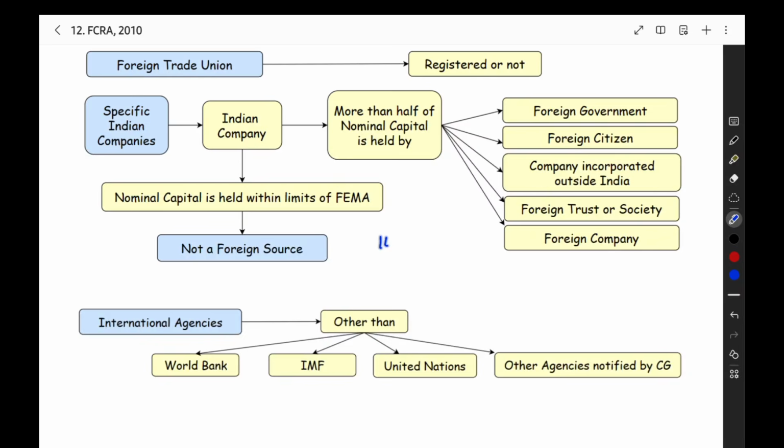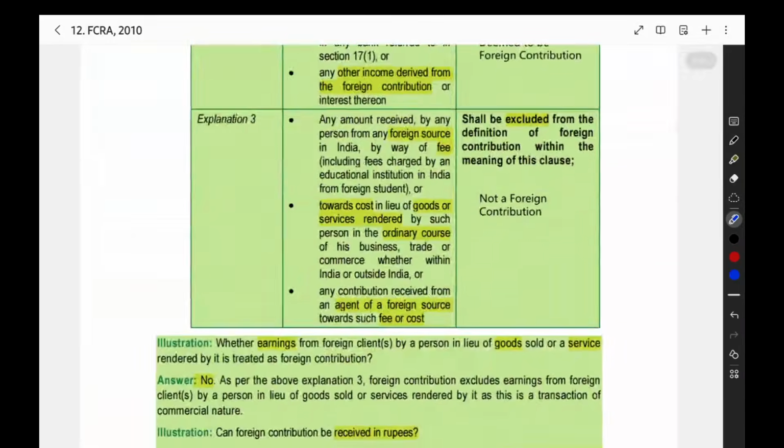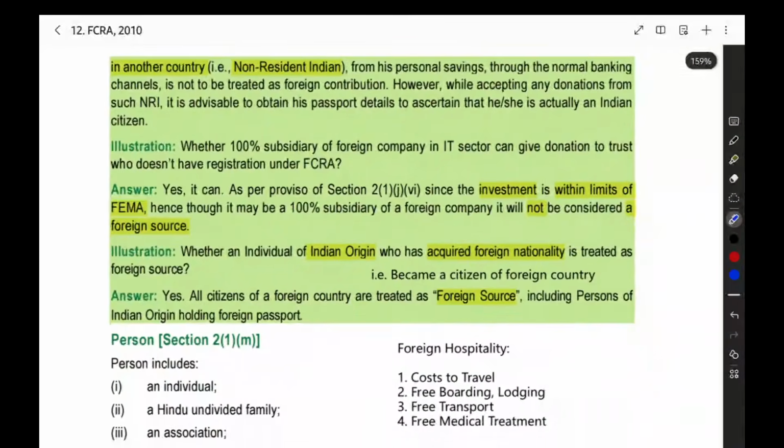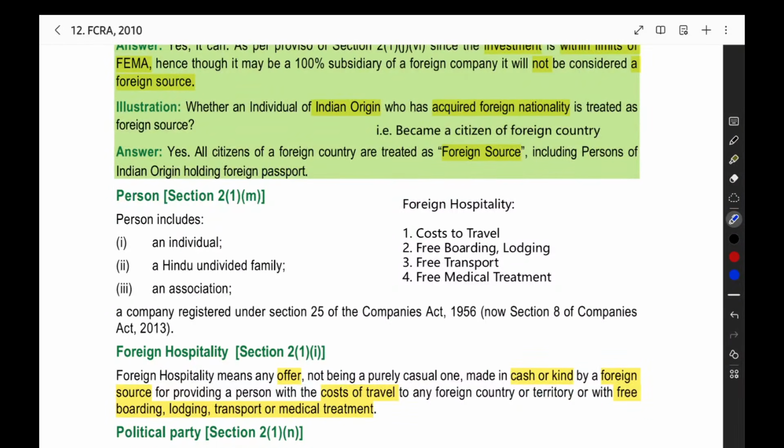Under FEMA, 100% is allowed for the IT sector, so that will not be a foreign source. Then when you give that amount to a trust, it is not a foreign contribution. Only when you have a foreign source will foreign contribution come into play.